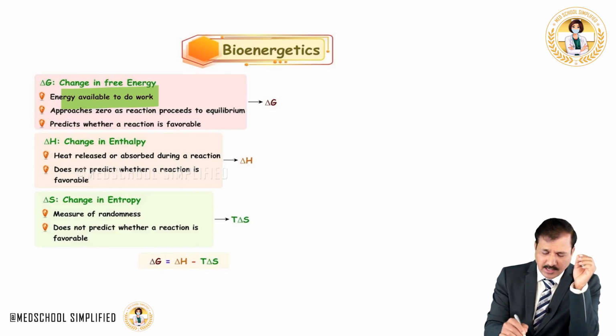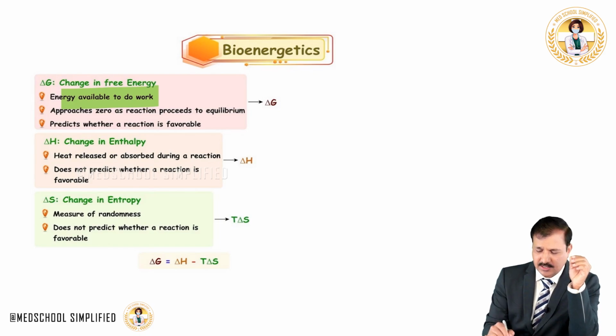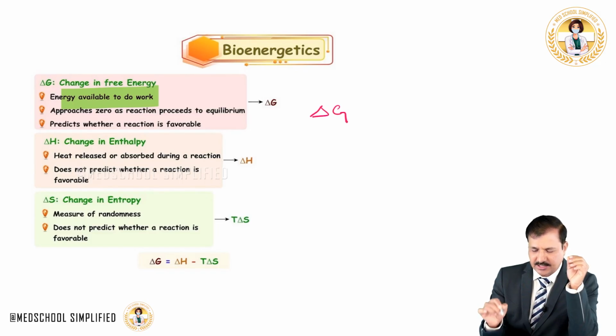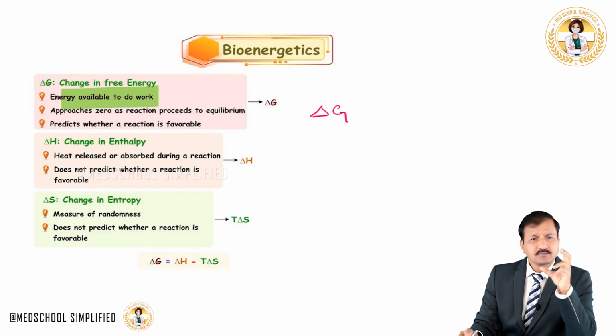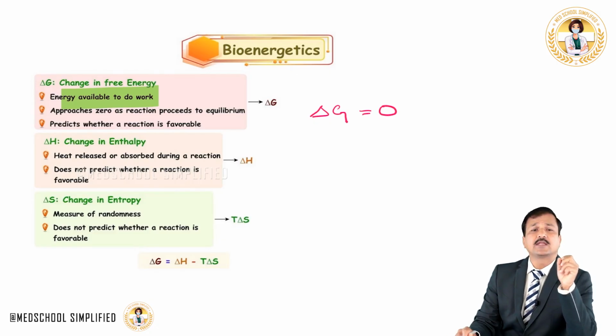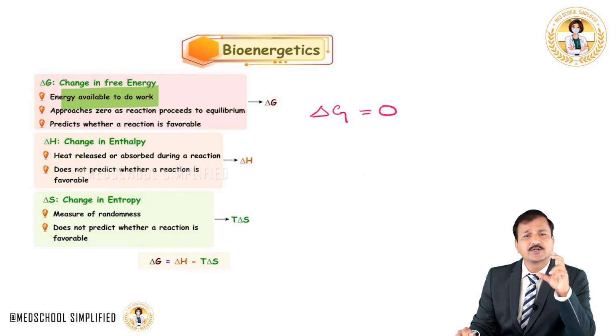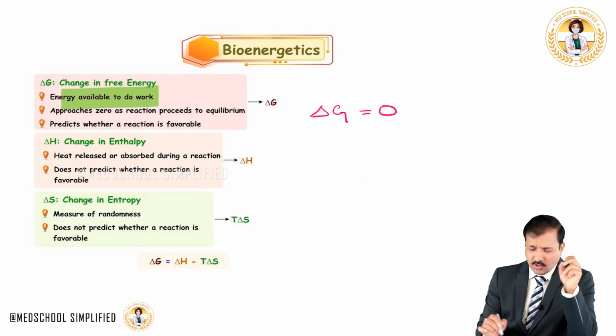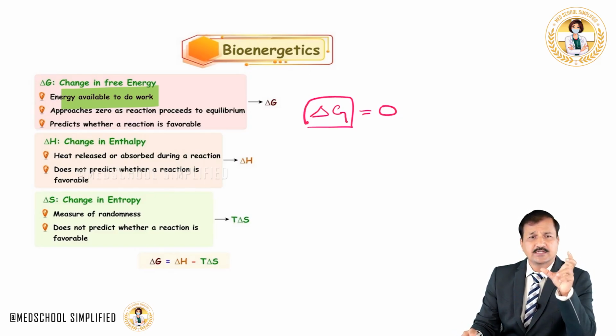So, the difference in the energy between a substrate and product, we refer to as delta G. When the value of delta G approaches 0, it will lead the reaction into equilibrium. Also, the value of delta G will predict the direction of the reaction. If we know the value of delta G, it will predict whether the reaction is favorable or not favorable.